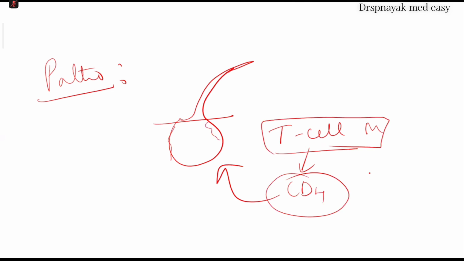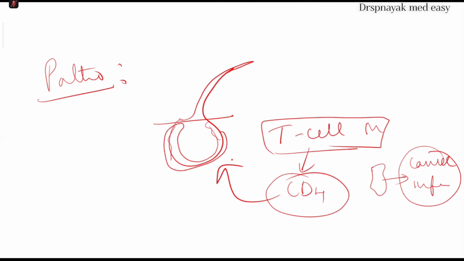This T cell mediated immunity will produce some macrophages. These macrophages are immune cells which will try to destroy the cancer cells or some infected cells to remove them from the body. Here, these macrophages will wrongly interpret that these follicles are foreign particles, and due to that, this T cell mediated immunity will destroy the follicles, and with that it will cause alopecia.